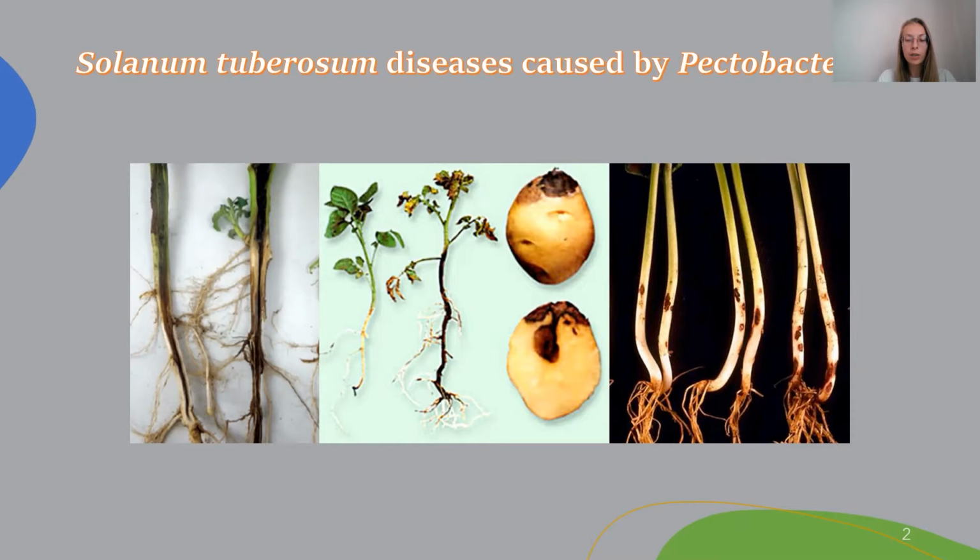These phytopathogens cause significant harm to potato growing. They parasitize on potato tubers, causing soft rot, and on potato stalks, causing blackleg. Due to this disease, up to 50% of the crop per year can be destroyed. This brings great economic losses.